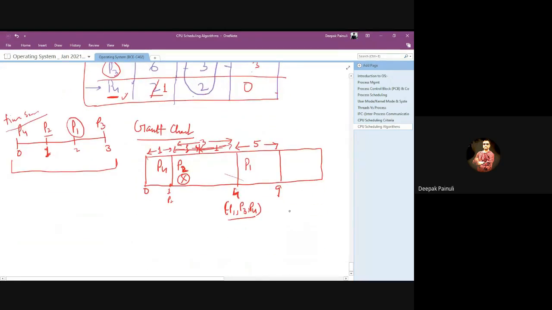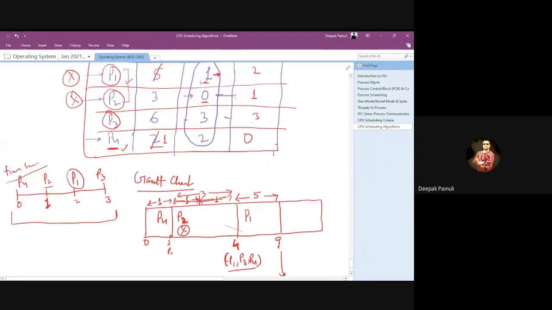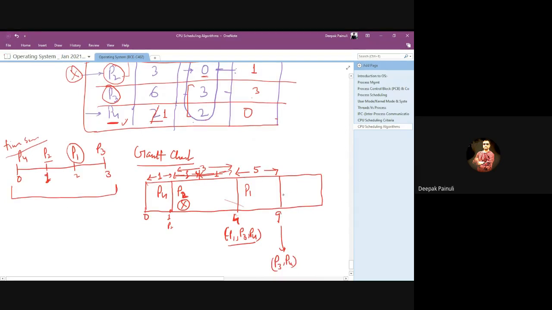At this point, we have P3 and P4 in the system. Now check the priority of P3 and P4. Out of these two, P4 has higher priority, so it will get the chance. It will run for 1 second, because 1 second was already completed at the time of context switching.